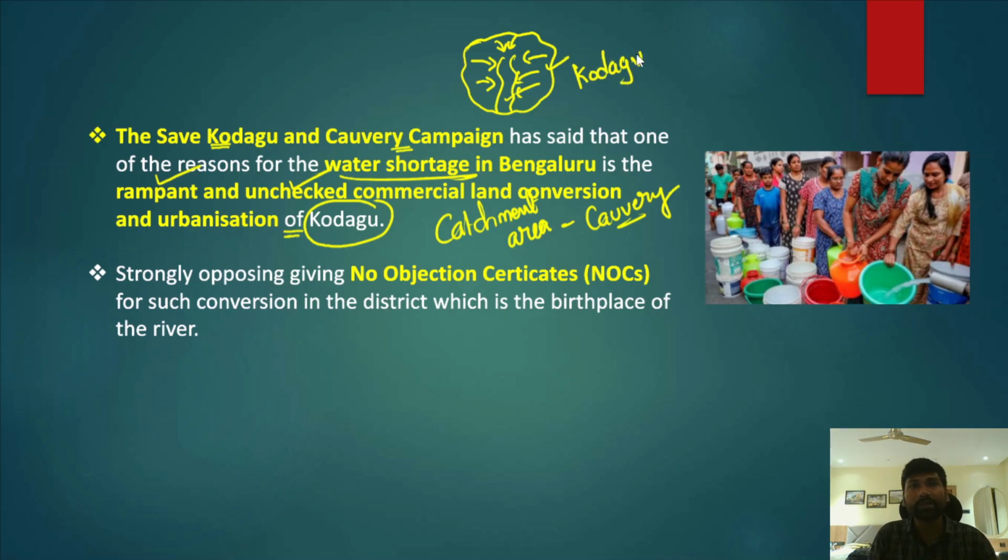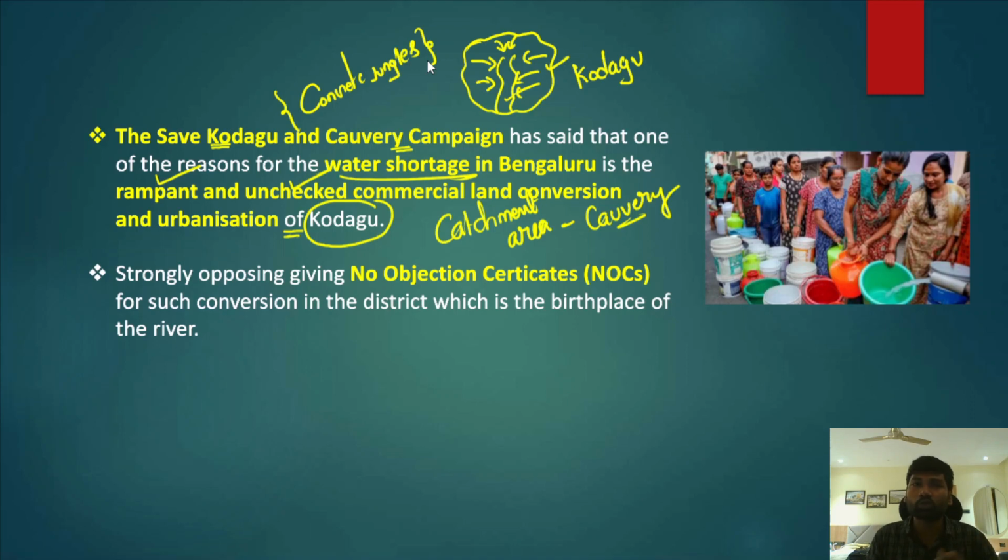However, what has been happening? There has been increased urbanization and increased commercial activities. So that has changed the ecological character of the catchment area called Kodagu, because urbanization will lead to concrete jungles, and these concrete jungles would not have adequate options to seep the groundwater. Okay, so urbanization and excessive use of water by the people of Kodagu, all these factors have been leading to the poor flow in the river Kaveri.